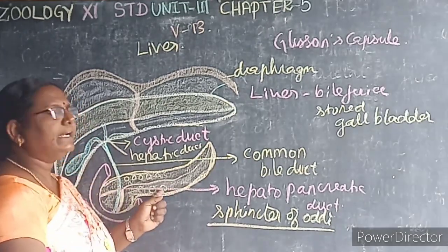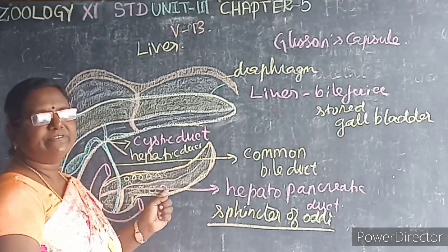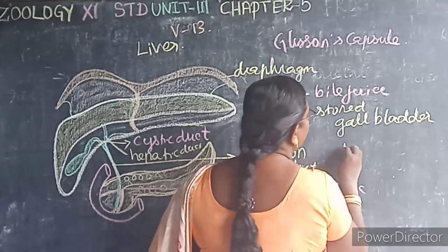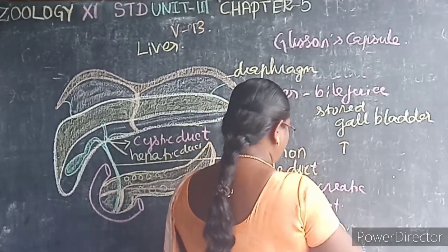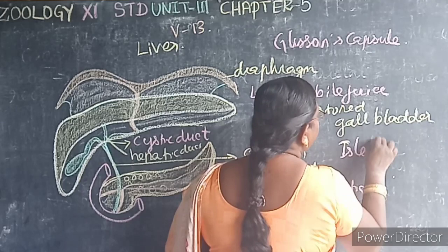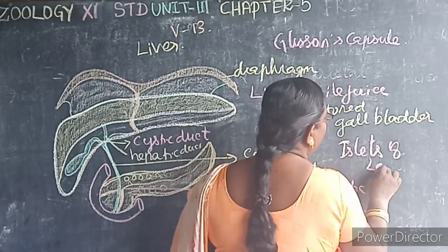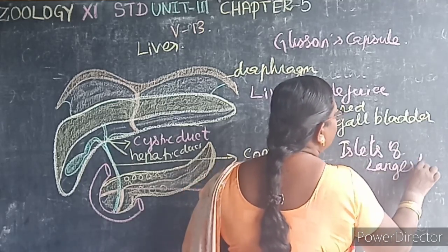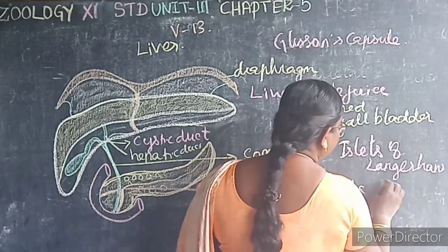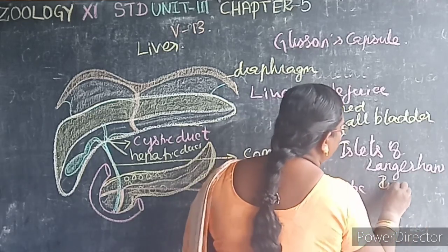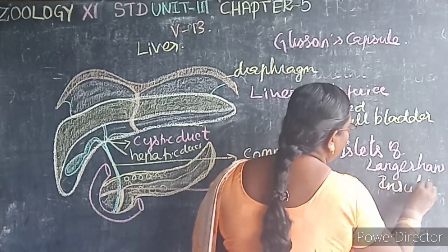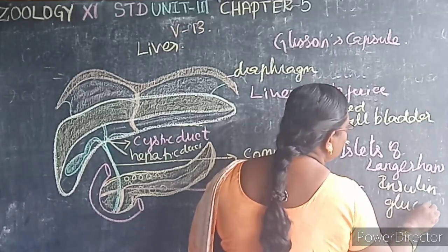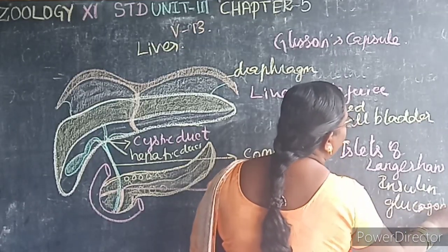Then this endocrine part has a group of cells. This group of cells is known as what? Islets of Langerhans. The group of cells in the pancreas, that is known as what? Islets of Langerhans. These secrete the hormones insulin and glucagon. So the pancreas is both an exocrine as well as an endocrine gland.